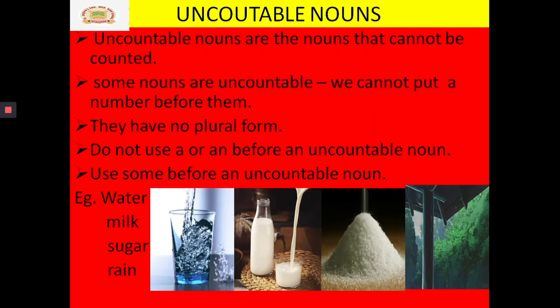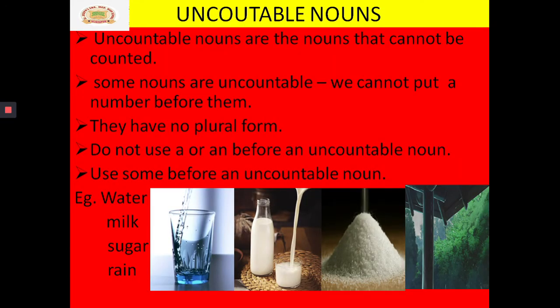We cannot use a or an with uncountable nouns, and they are always singular. Understood? Okay. So now I have a lot of nouns here for you. Let us see how many of them are countable and how many uncountable.